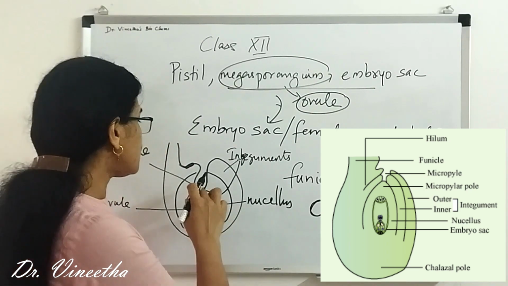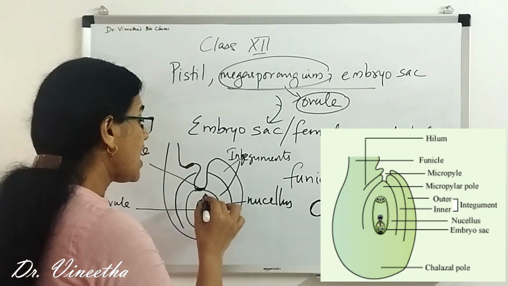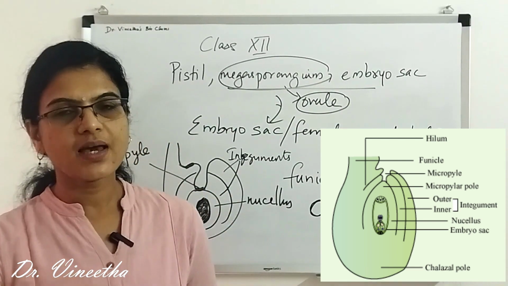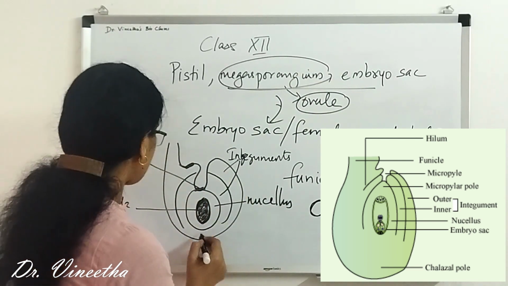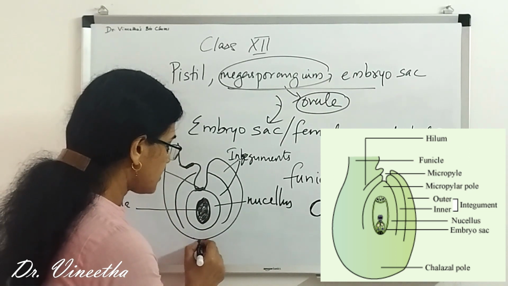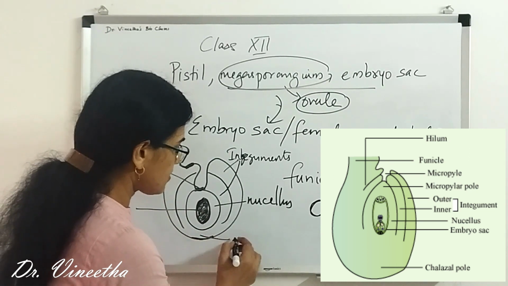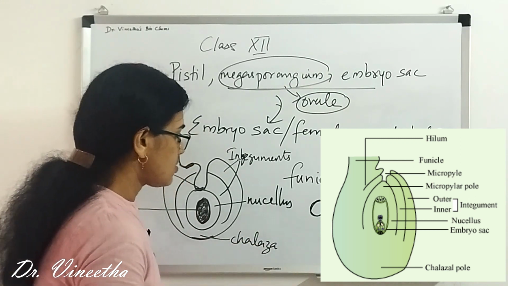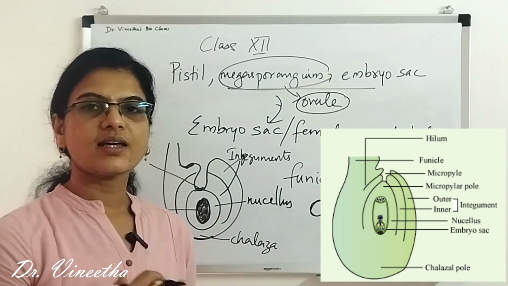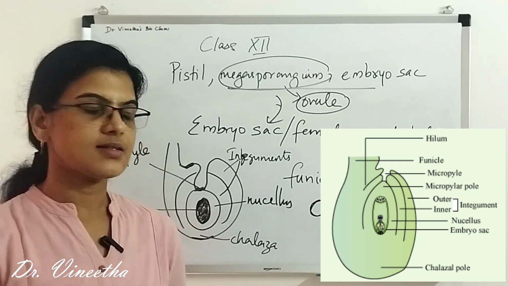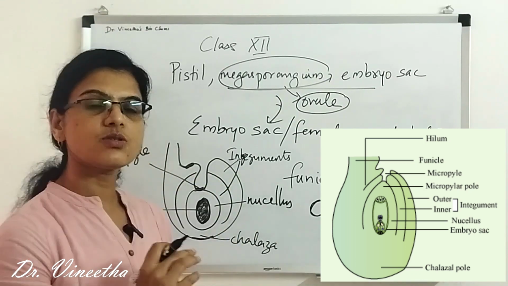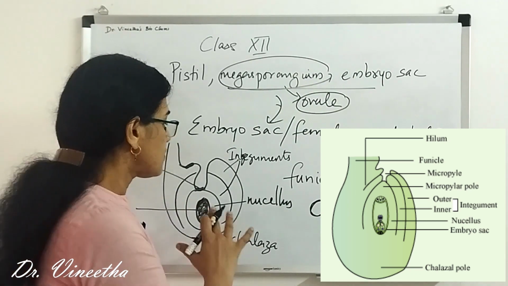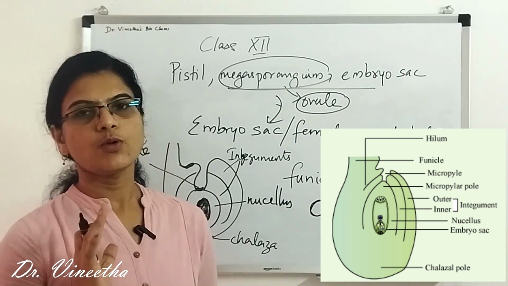Okay, so this region is known as the micropyle, and we said that this is a tip, and so when there is a tip, there will be a base also. So the opposite region to the micropyle, this region, it is the base, and this region is known as the chalaza. Okay, so this region is called the chalazal end or chalaza, and this tip portion is known as the micropyle or micropylar end. Okay, so this is how an ovum looks.